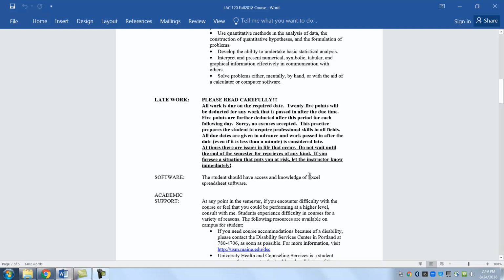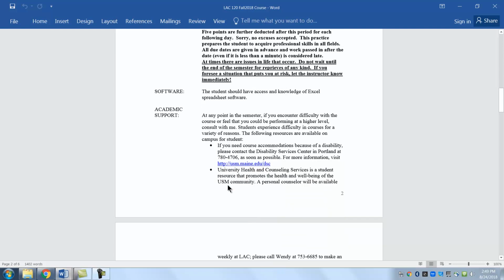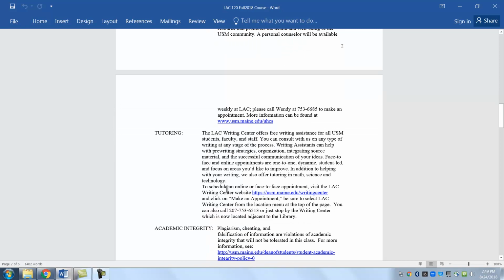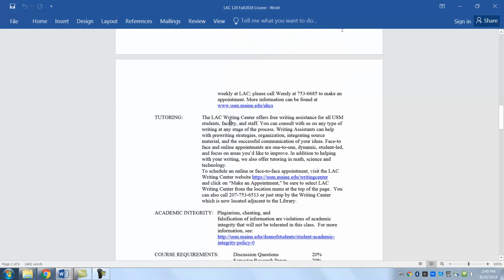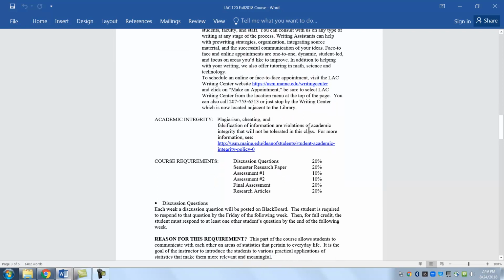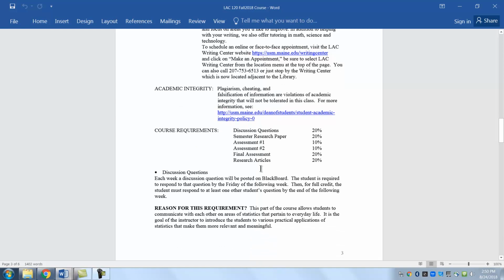So there we go, you need Excel. Academic support, lots of support, including me, of course. And there's tutoring as well. And there's tutoring also in Portland for those of you who live around there. And make sure you know about the academic integrity, especially about plagiarism. In this day and age, it's very easy to get caught up in that.